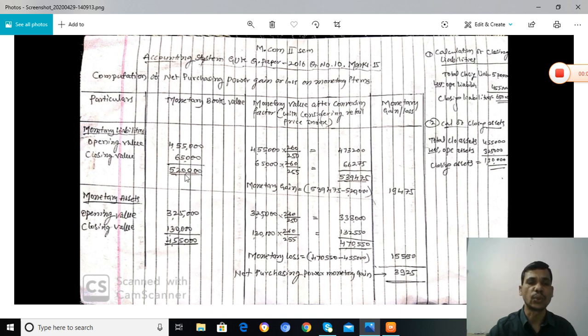Here the total closing monetary liability is 5,20,000.